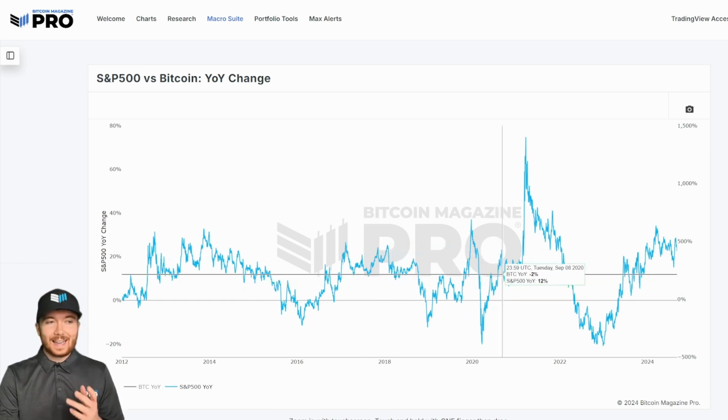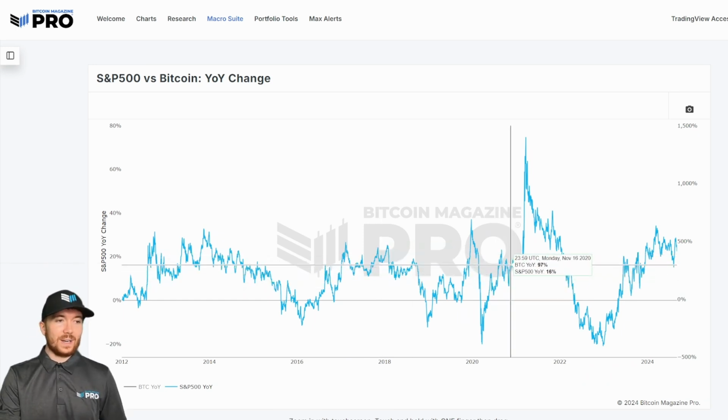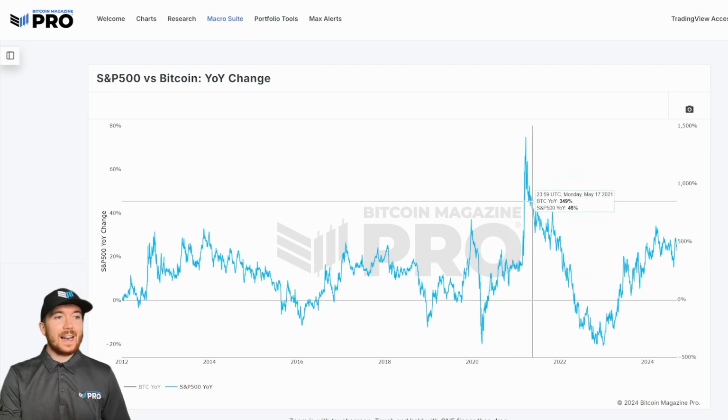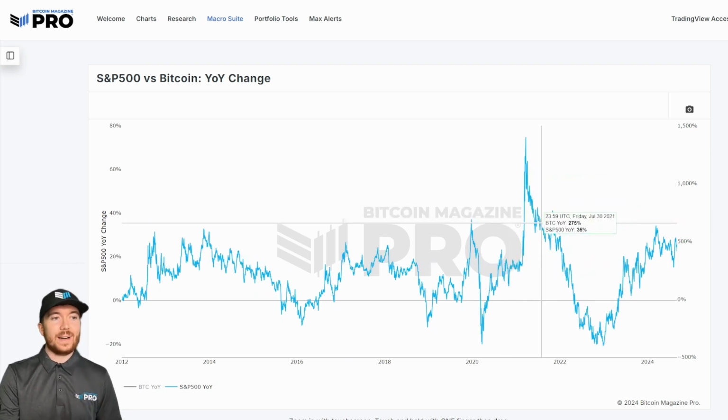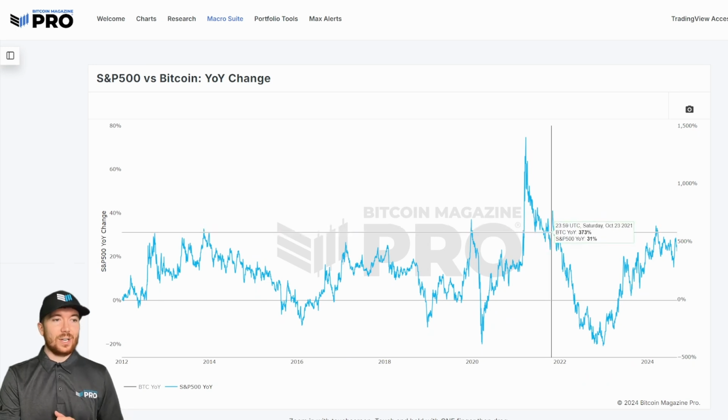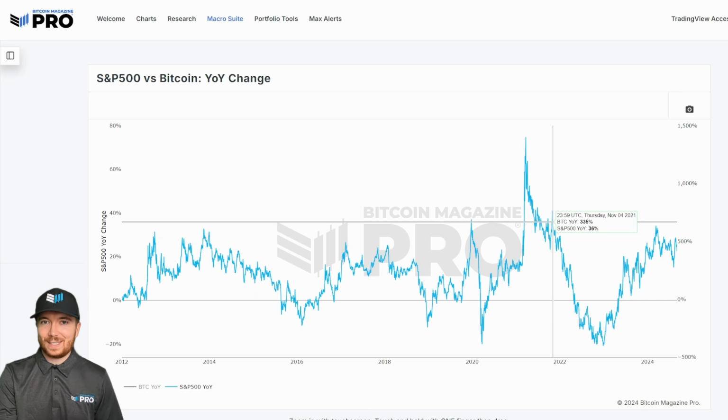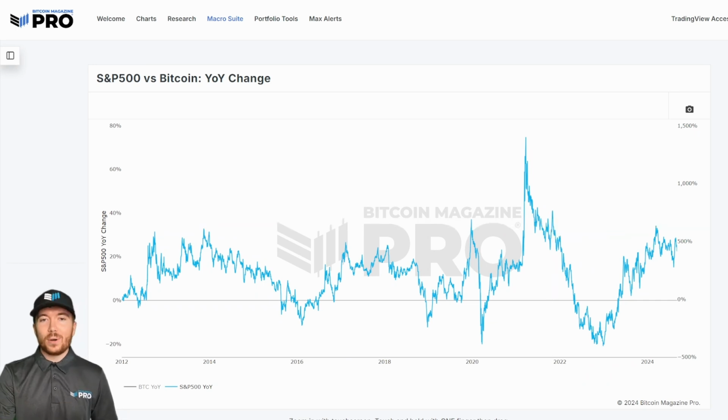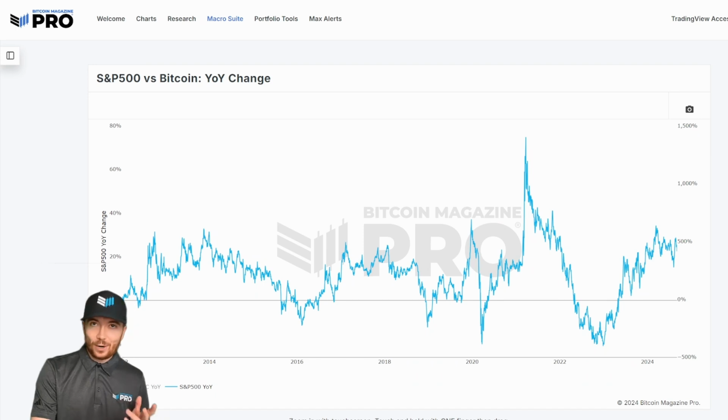In 2020, again, similar story. This was hovering at around 17, 18, 16% around the area. And a year later, we were looking at an S&P 500 year-on-year rate of change of somewhere a little bit closer to 29, 28, 27% potentially. So obviously, this is having a positive influence on the S&P 500 and subsequently the Bitcoin price action.